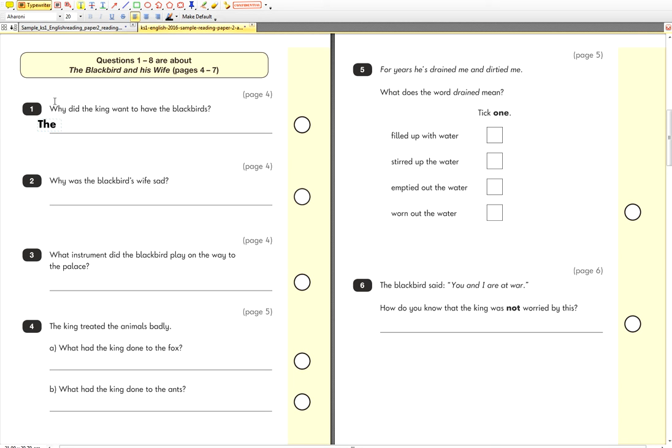So the king, why did the king want to have the blackbirds? You can just say he wanted them because he wanted them because they sang so beautifully.